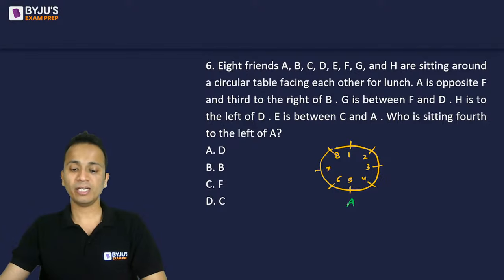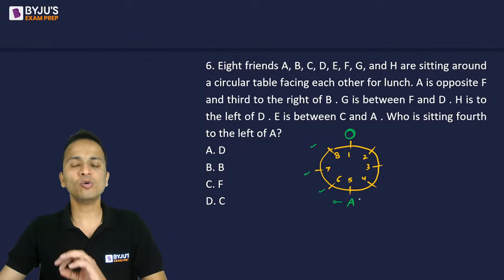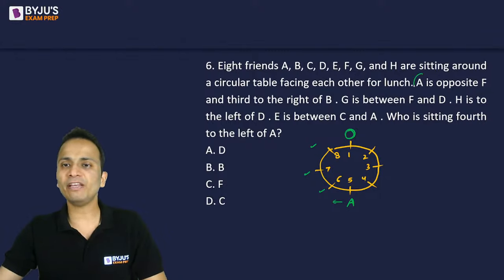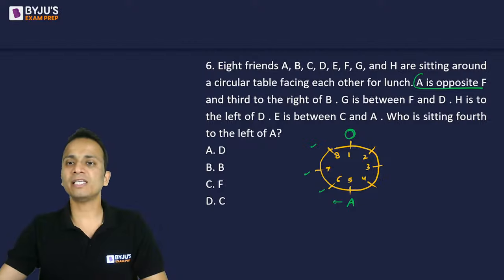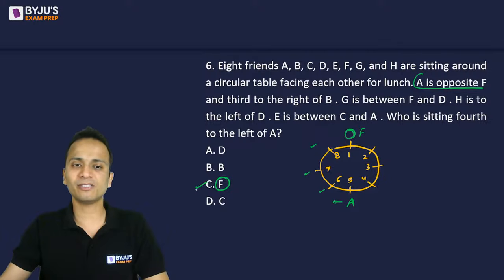Yash, carefully. Fourth to the left of A. So I'll go in this direction: 1, 2, 3, and 4. So chair number 1 will be fourth to the left of A. Okay? So basically I have to find out who is sitting opposite to A. And the very first statement says A is opposite F. So the correct answer for this question should be F. That is option C. That's it.